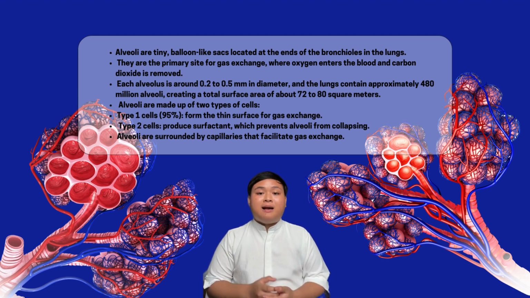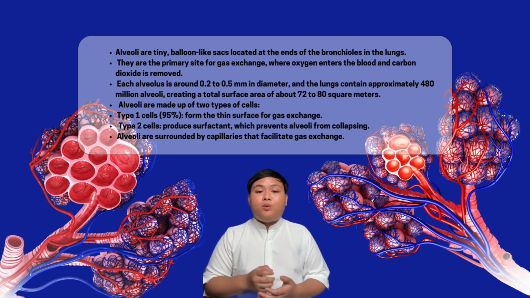The alveoli are made of two types of cells. Type 1 cells cover most of the surface, 95%, and form a thin barrier between the air and the blood. Type 2 cells produce a substance called surfactant, which helps keep the alveoli from collapsing when we breathe.